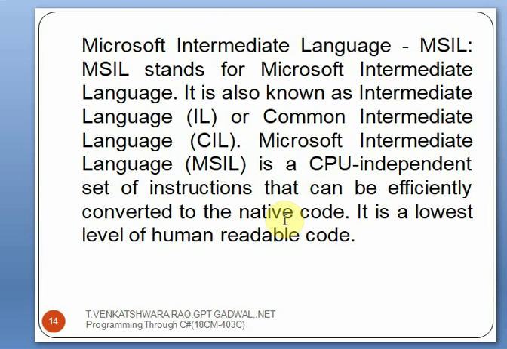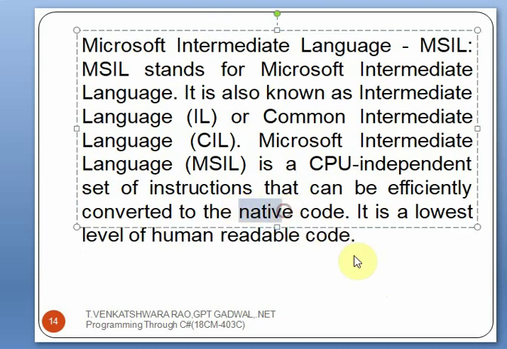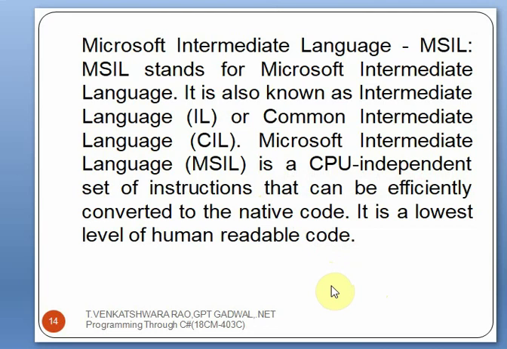The higher-level code is converted to the native code, or we can also call it machine code. The source code is converted to the native code by using this MSIL, Microsoft Intermediate Language. It converts the source code to the native code. It is also called IL, and also called CIL. Okay, that is about Microsoft Intermediate Language.